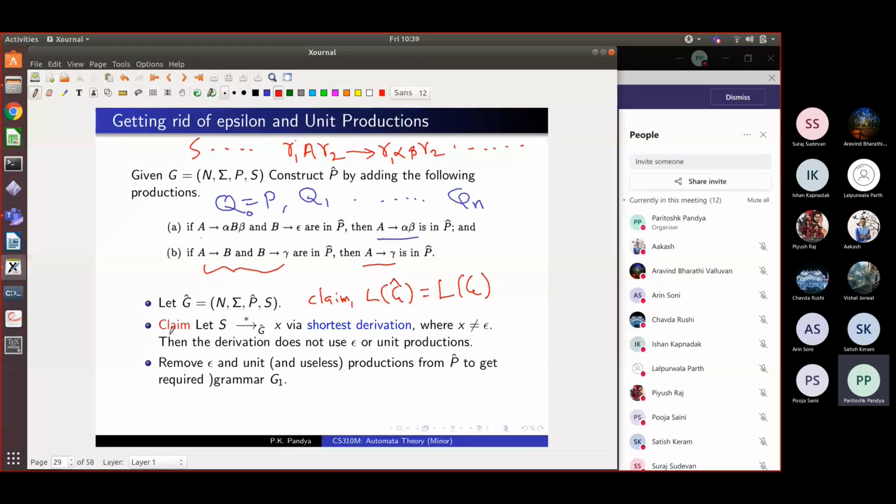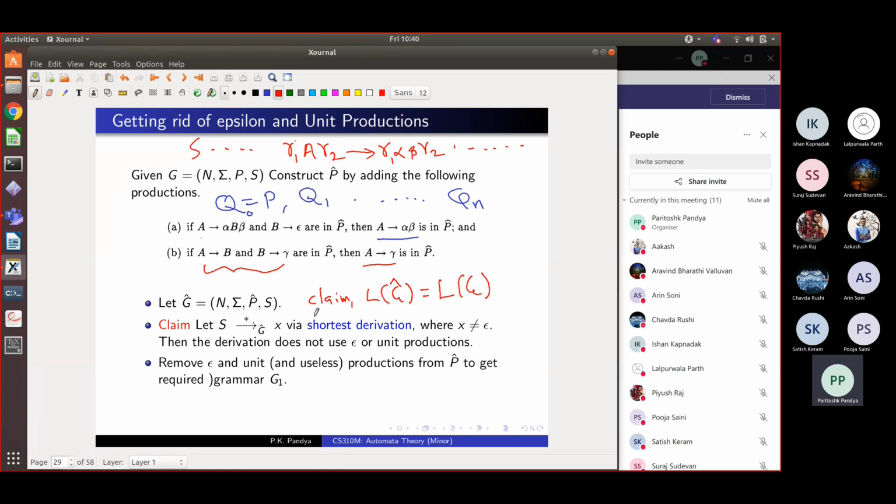So the language remains same. The second claim is this. Suppose we have a derivation S which gives you a string X in the new grammar G hat. Of course, there could have been a derivation in the old grammar G also for this X because the languages are same. But suppose this is the shortest length derivation. That is, it derives X in the least number of steps, right? And of course, we assume that this X is not epsilon, so we'll forget about epsilon.